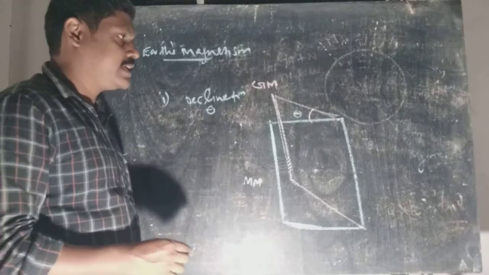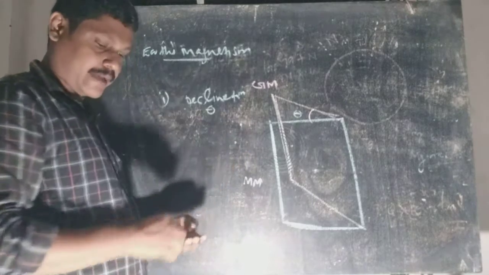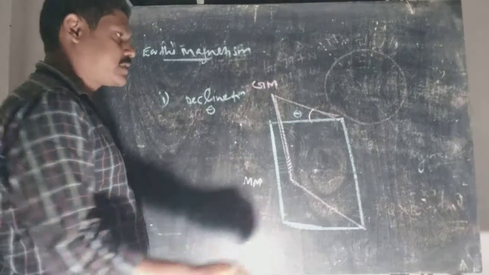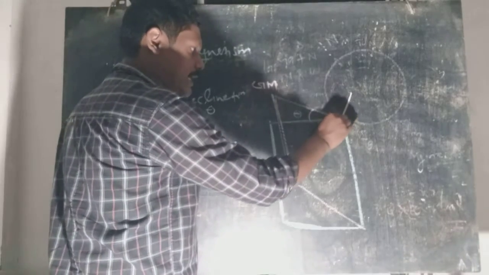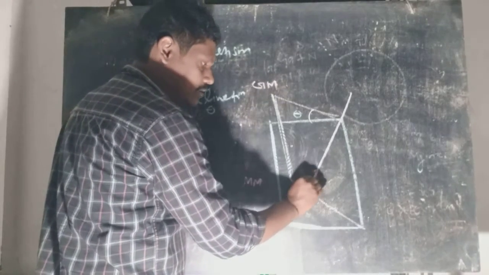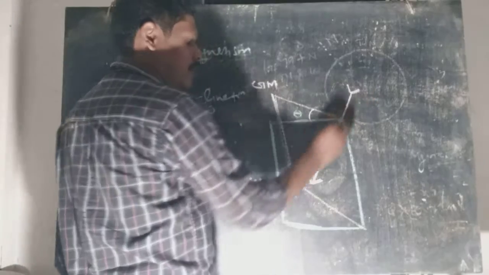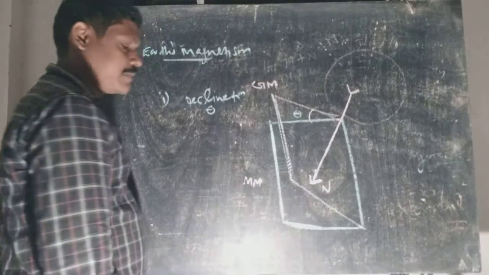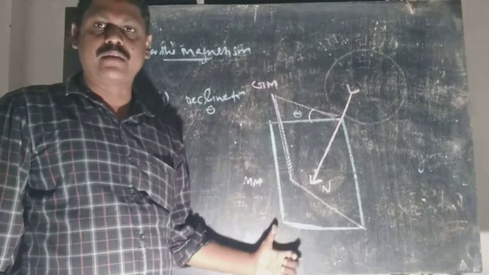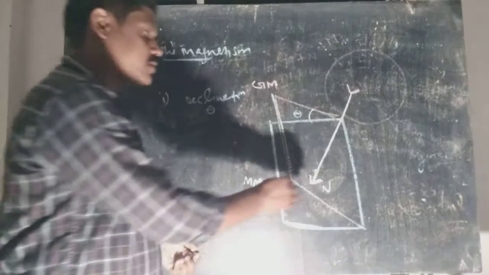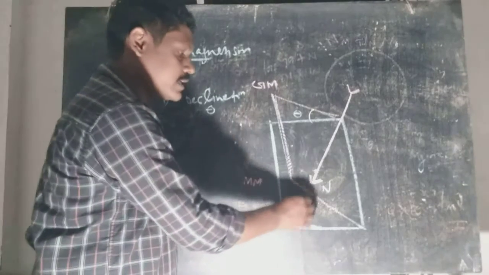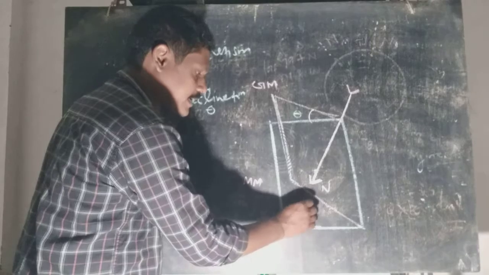Now see, when we suspend a magnet, a dipole, along the Earth's surface, its north will be aligned along the magnetic meridian. So this is the alignment of the magnetic material along the magnetic meridian of the Earth's surface. Its north will point along the direction of Earth's magnetic field.